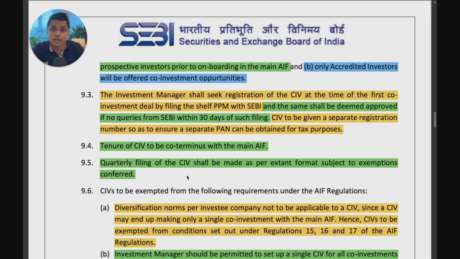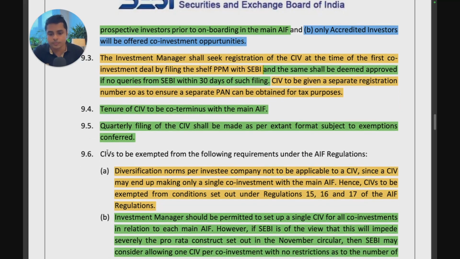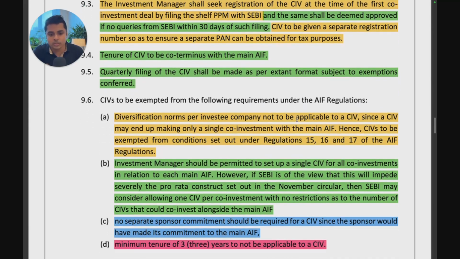If they're doing more investments in the co-investment vehicle, maybe SEBI can have it, but otherwise, at the time of making the investment, SEBI can have a filing like a term sheet with angel funds. That could also be a good way to reduce compliance burdens on the fund and not make them do a quarterly filing every quarter. Co-investment vehicles to be exempted from the following requirements under the AIF regulations.